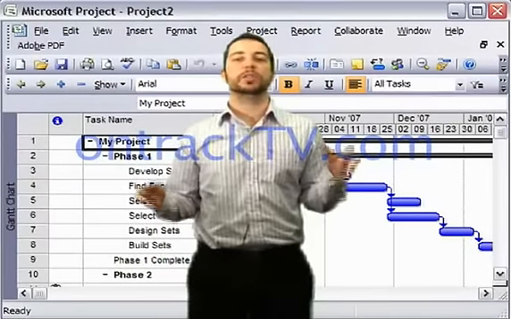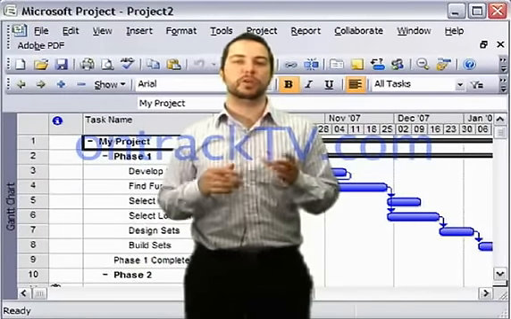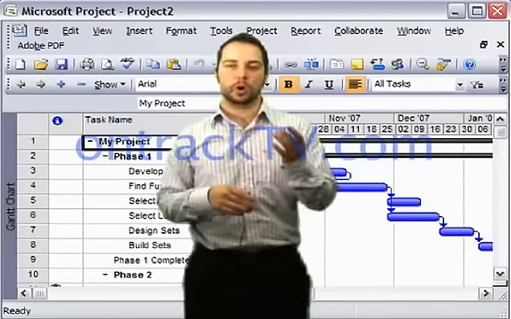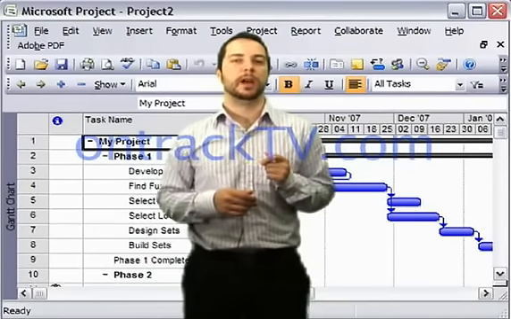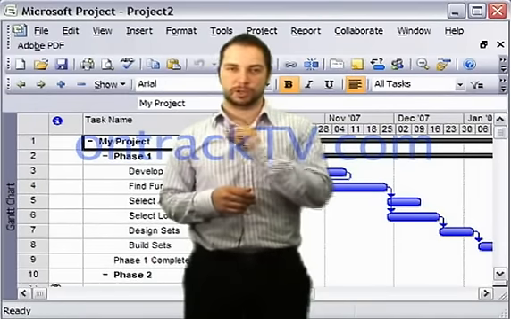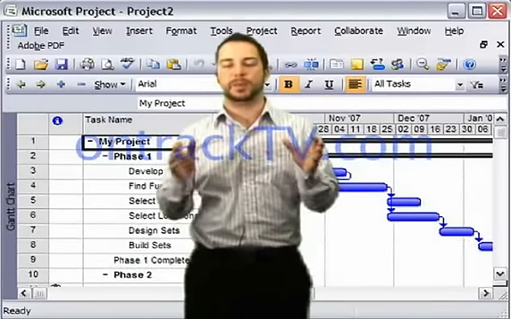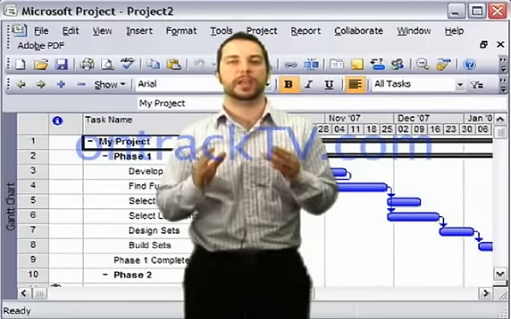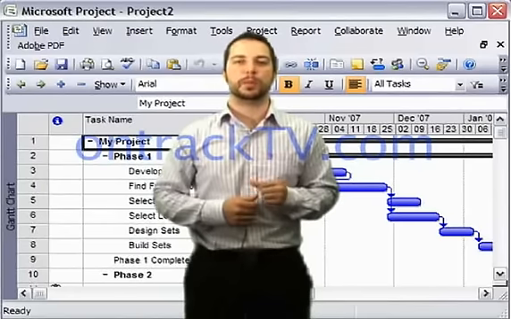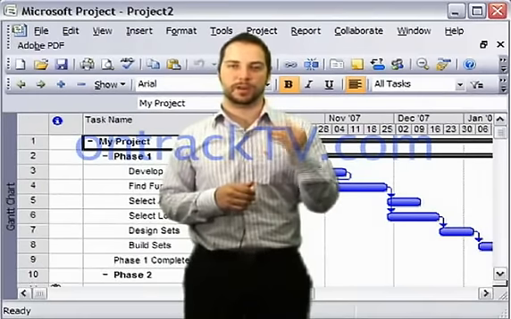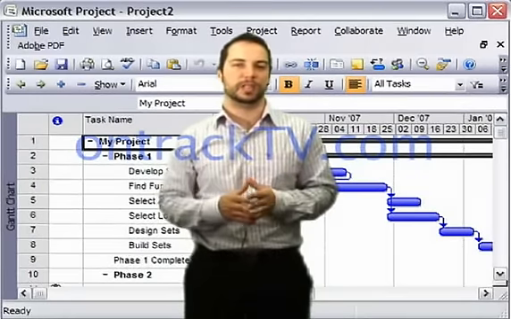So creating a milestone is as easy as that. All you have to do is enter a duration of 0, or I showed you the alternate method there of double-clicking and putting a little checkbox in the Mark as Milestone in the task information box. To be honest, probably the easiest way, though, is simply entering a duration of 0. That creates the milestone. We should utilize those in our project. They're great little markers to mark an event or end of a summary, as we've seen in our project here.